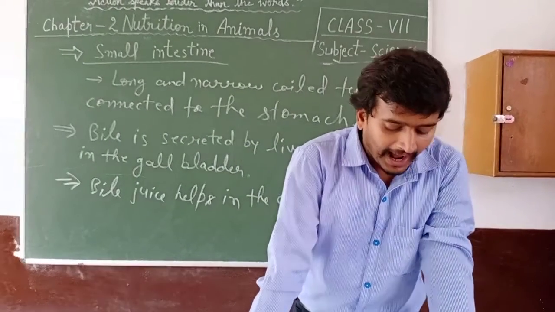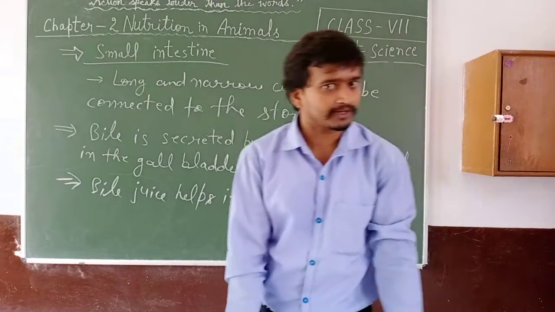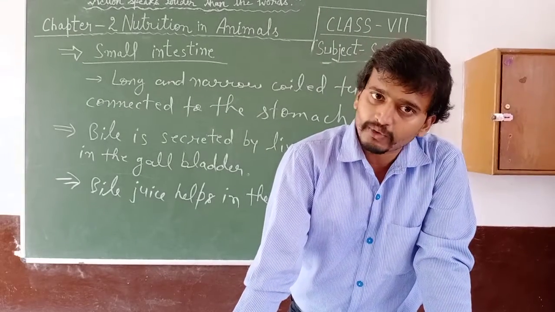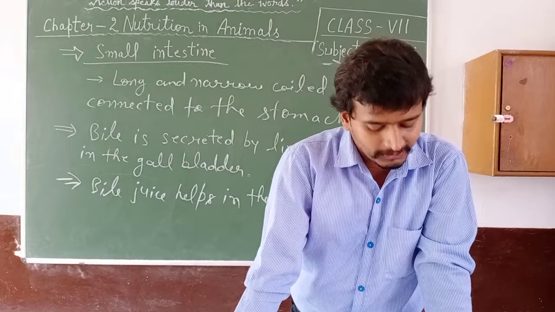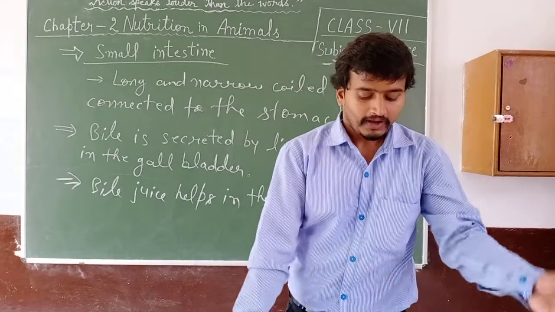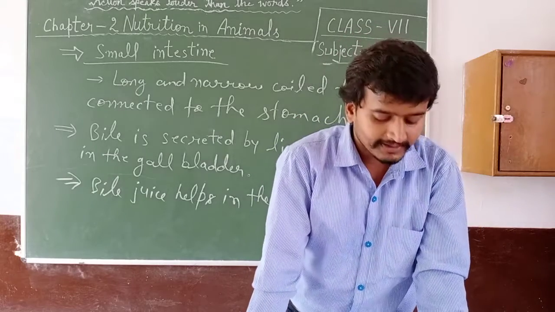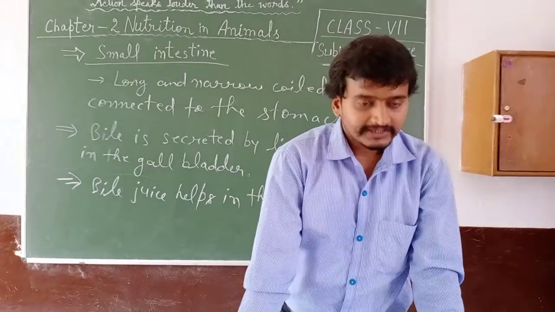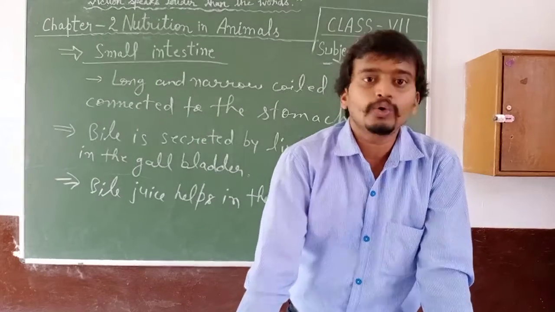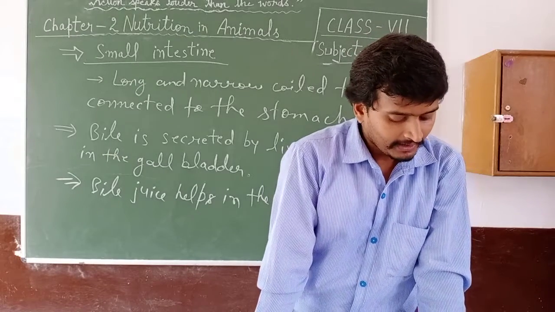Pancreas is a large gland located just above the stomach. The pancreatic juice breaks down carbohydrates, proteins and fats into simple substances. Starch, that is complex carbohydrate present in the food such as potato, rice and wheat, breaks down into glucose. Glucose is a kind of sugar.